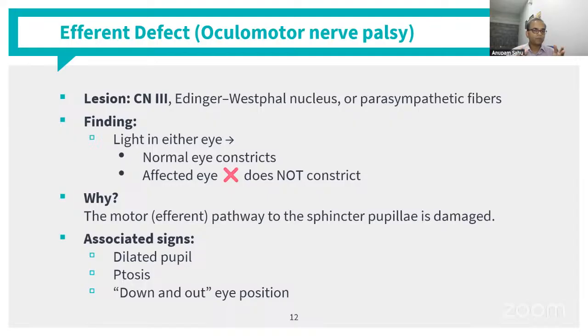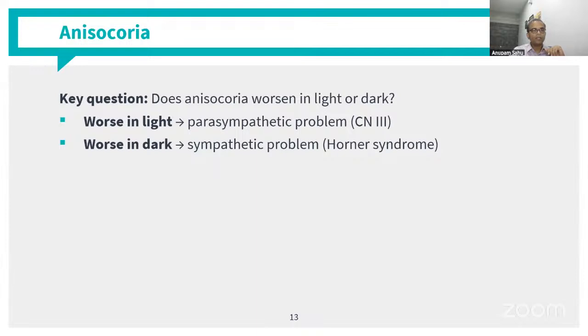So it can have, say, third nerve palsy, where even early onset of third nerve palsy might have some amount of ptosis or down and out eye position. So that will confirm your diagnosis of an efferent pathway defect. Coming to the next important part, that is anisocoria.